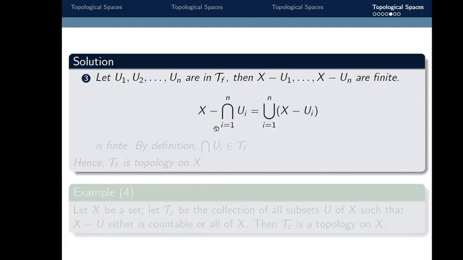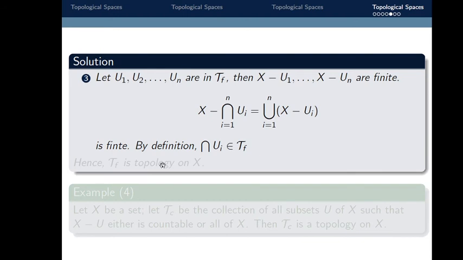So therefore x minus the intersection, i varies from 1 to n, of ui. By De Morgan's law, this is the union, i varies from 1 to n, of x minus ui. We know that a countable union of countable sets is countable, and every finite set is countable. So this union is also countable, meaning this union is also finite. So this implies the difference x minus the intersection of ui is finite. If this difference is finite, then the intersection of ui belongs to tau f by definition of tau f.